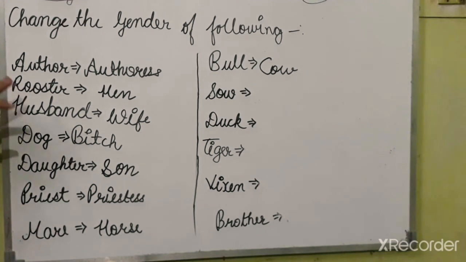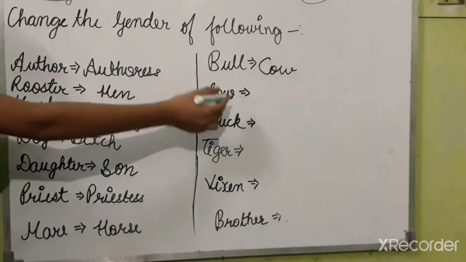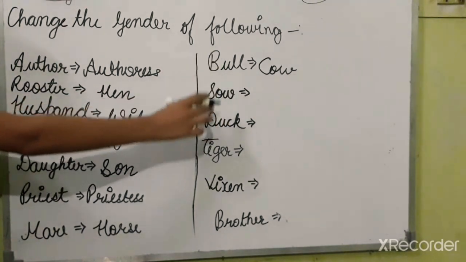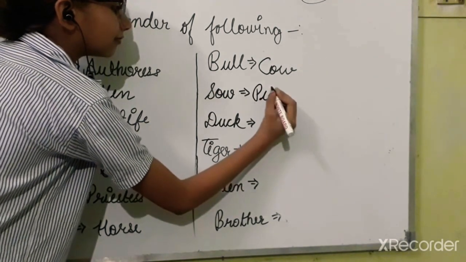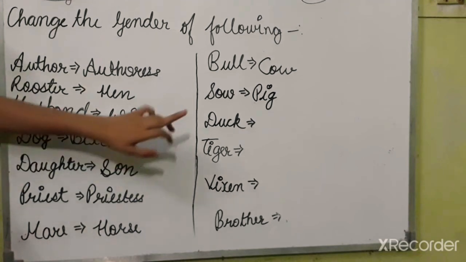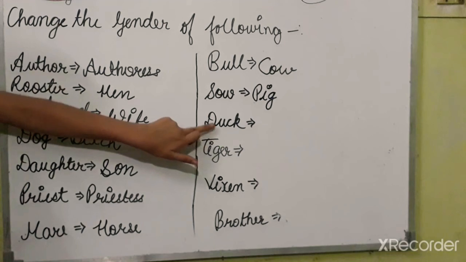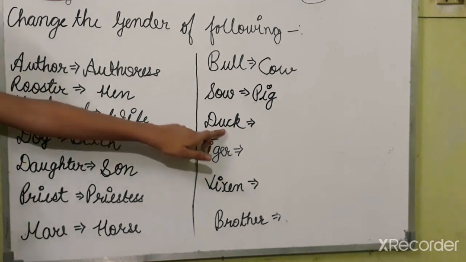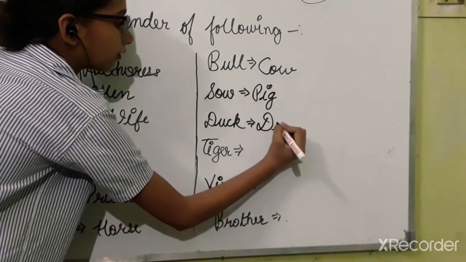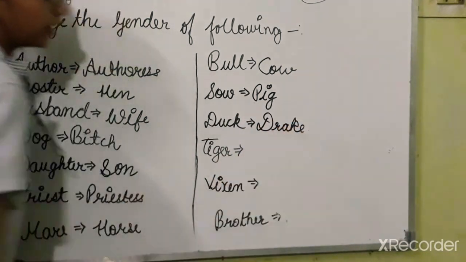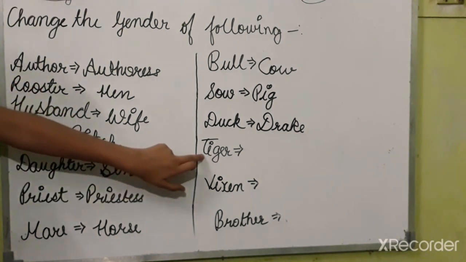Next is sow. The sow is feminine, so the masculine of sow will be pig. Next is duck. You all know duck. And its feminine will be what? Drake. Right. Now the next one is tiger.